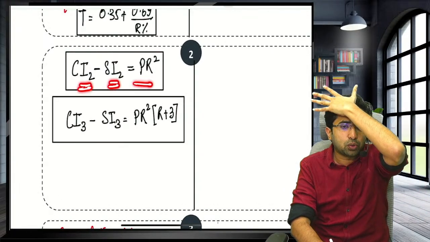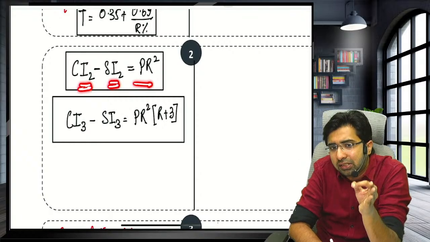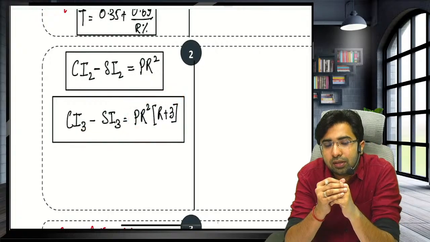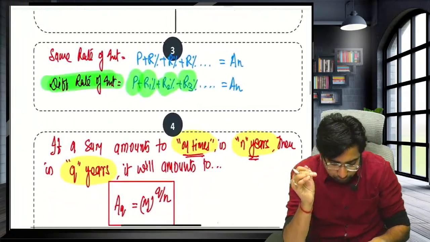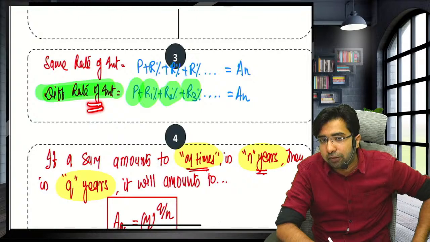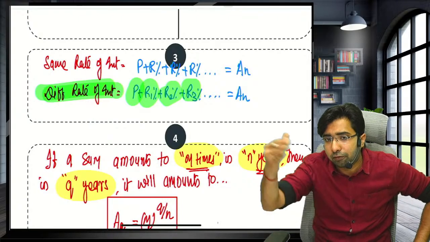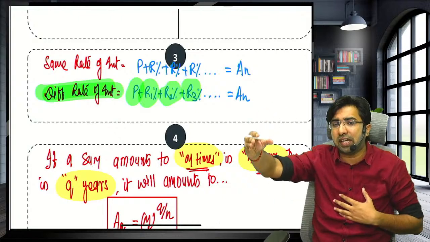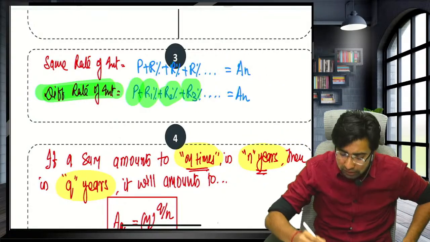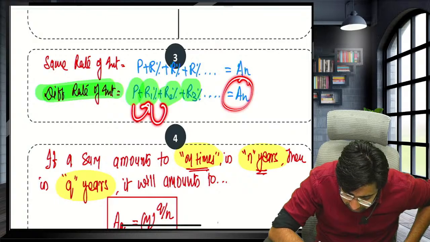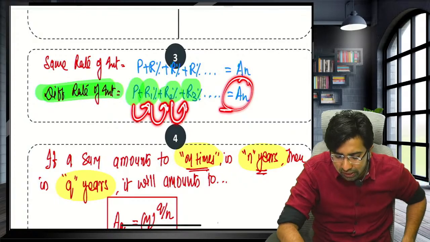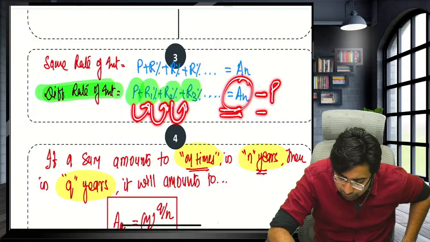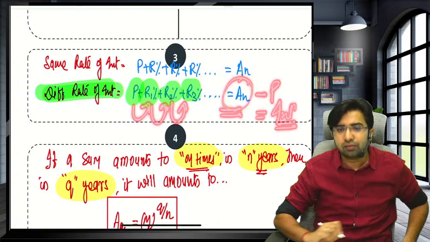Okay sir. Now moving forward, guys, a very frequently asked question: the difference between compound interest and simple interest for 2 years is PR square. The difference between compound interest and simple interest for 3 years is PR square into bracket R plus 3. Now, if you are getting a differential rate of interest every year, for example, the company says I will pay you 10% for the first year, 15% for the second year, and 30% for the third year, how will you calculate the amount? P plus R1% plus R2% plus R3%. You will get the amount after that number of years. If the question is demanding the interest, subtract the principal from the amount, and you will get the interest.